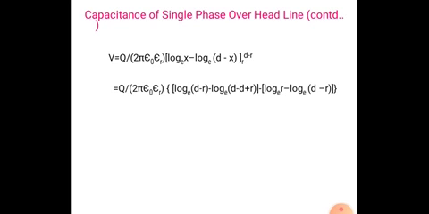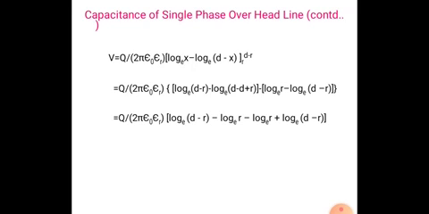So that is Q by 2 pi epsilon into log e (d minus r) minus log e (minus d plus r), because it is upper limit minus lower limit. So it is minus log r minus log e (d minus r). Here d and d cancel, so we get Q by 2 pi epsilon into log e (d minus r) minus log r plus log e (d minus r).